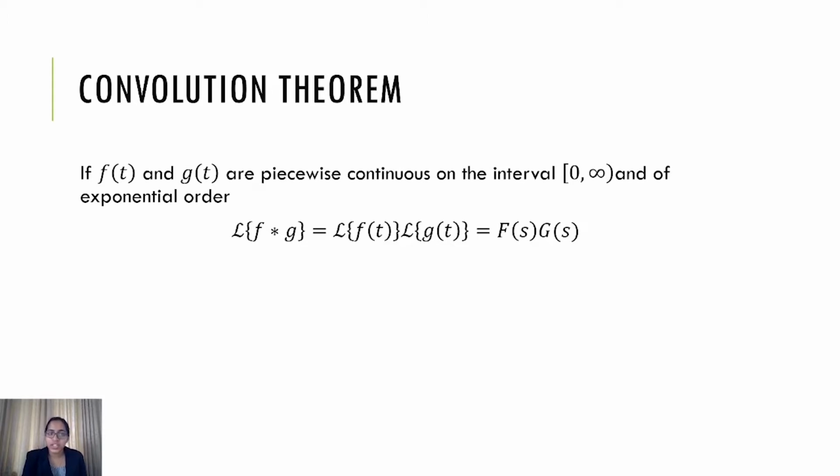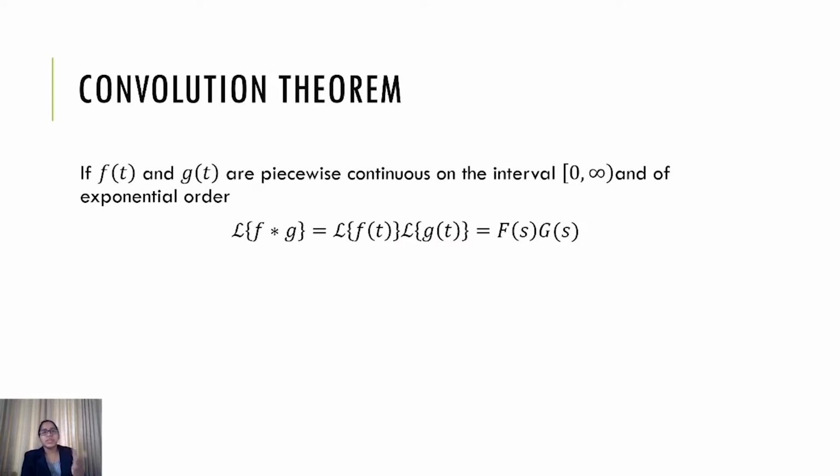We are given two functions f and g, which are piecewise continuous on the interval 0 to infinity, and they are of exponential order also. This is an extra property that we have seen apart from the definition of convolution of two functions. Then the Laplace transform of f star g, that is the Laplace transform of the convolution of these two functions, is nothing but the Laplace transform of f of t into the Laplace transform of g of t.